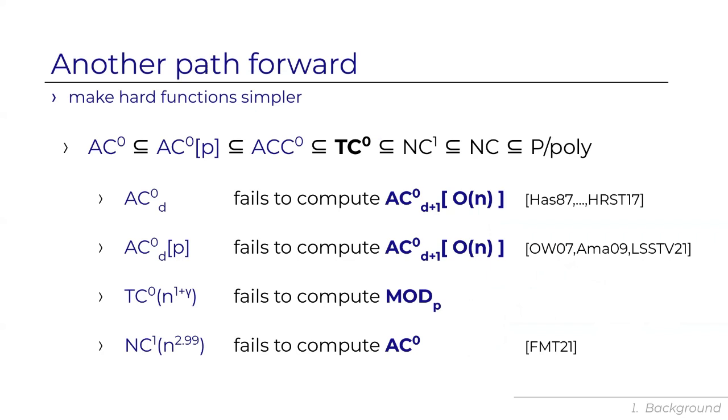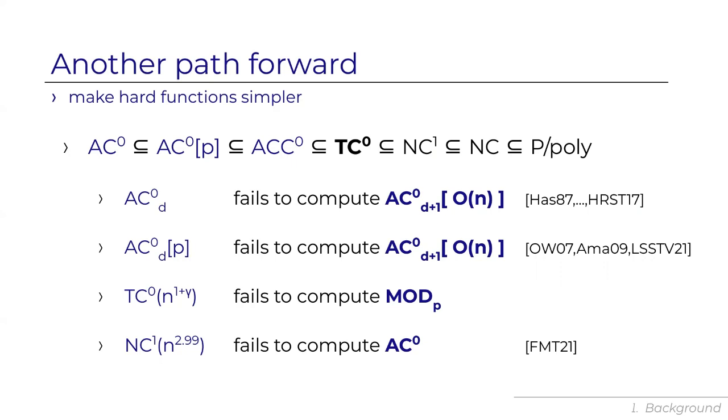So since the 80s, we've known that AC0 of depth d plus 1 is hard for AC0 of depth d. That was by Hastad, and recently, Hastad, Rossman, Servedio, and Tan showed that this even holds on average. So it's an average case lower bound. And as for AC0 parity, well, O'Donnell, Wimmer, and Amano, as observed in subsequent work, showed that there is a lower bound for AC0 parity that's computable in AC0 with just one more layer of depth.